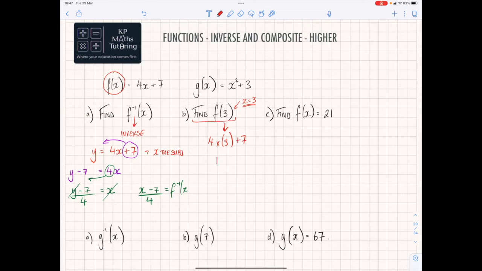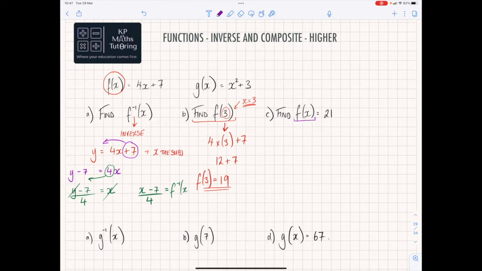So 4 times 3 is 12. 12 plus 7 is equal to 19. So you can say f of 3 is equal to 19. Okay? So when it's inside the brackets like that, all it's saying to you is take that value and change it for x.